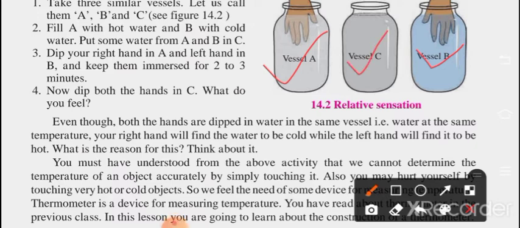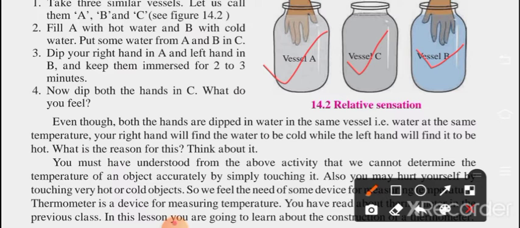The temperature is the same, but the right hand will find the water to be cold, because the right hand was in A with hot water and the left in B with cold water. So the left hand was cold, and it will feel the water that much warmer as compared to the right hand.